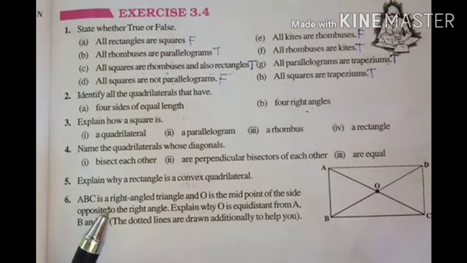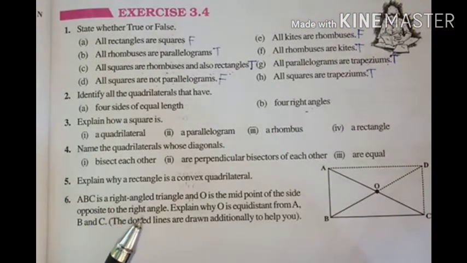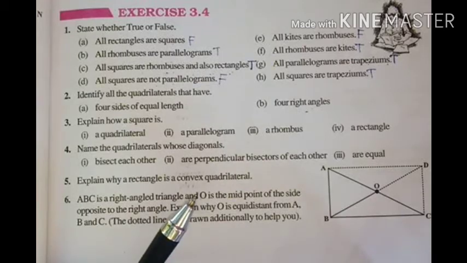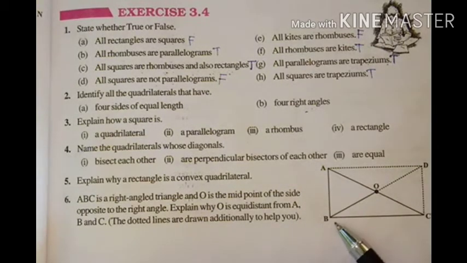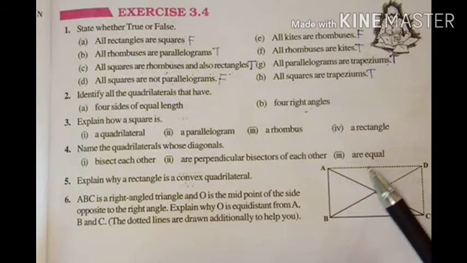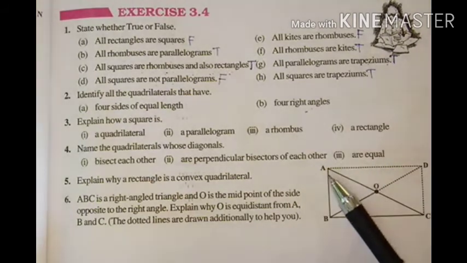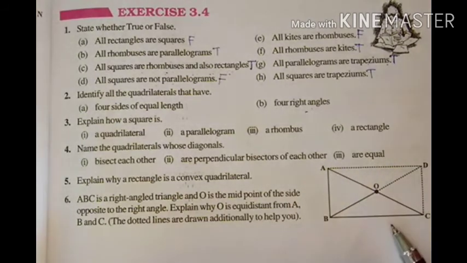ABC is a right angle triangle and O is the midpoint of the side opposite to the right angle. Side opposite to the right angle means, which is the right angle here? We can see from the figure B is the right angle, isn't it? Because B is 90 degrees. So 90 degrees is called a right angle, and opposite to this, O is the midpoint. So O is the midpoint of this AC. But how can we say that O is the midpoint?